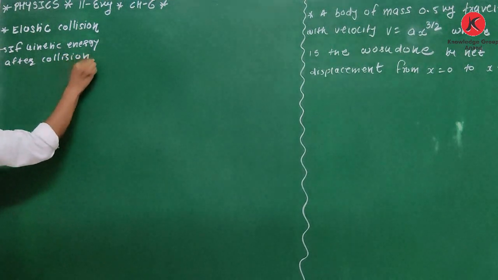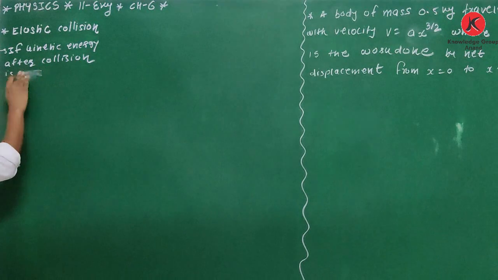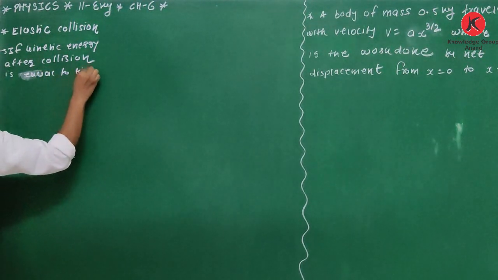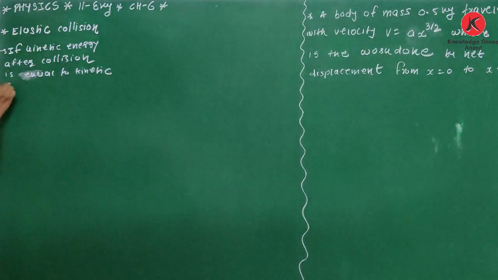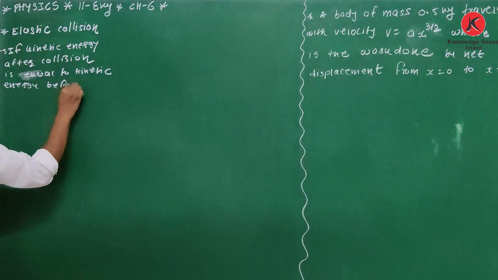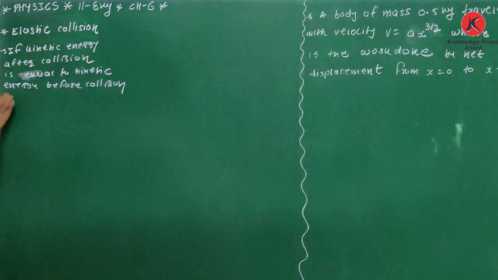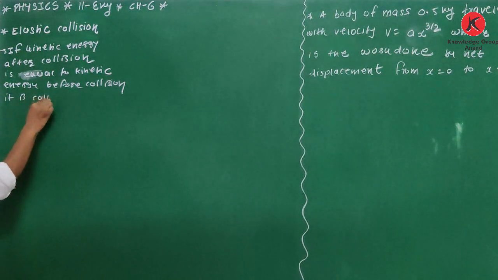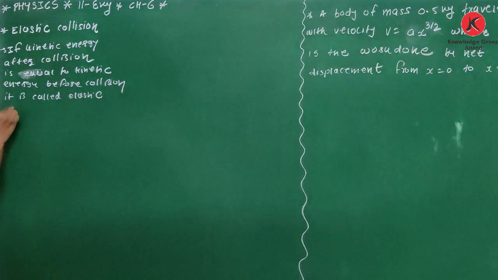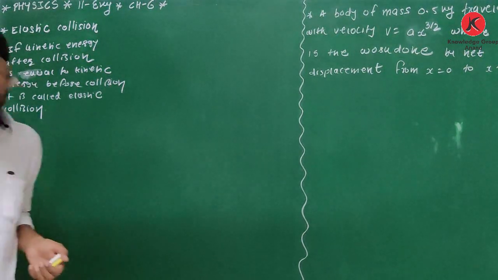If kinetic energy after collision is equal to kinetic energy before collision, it is called elastic collision. Yes, you know about elastic collision.